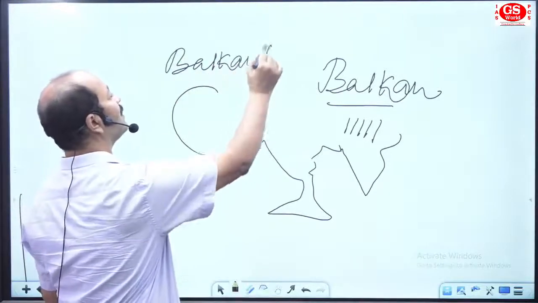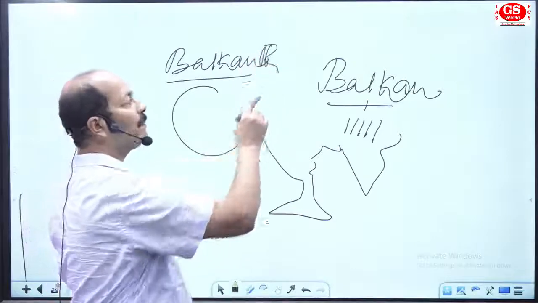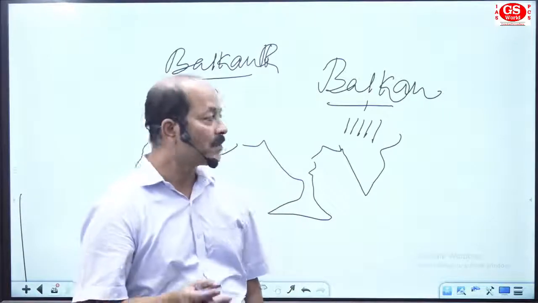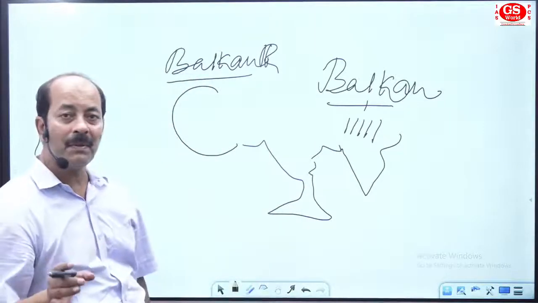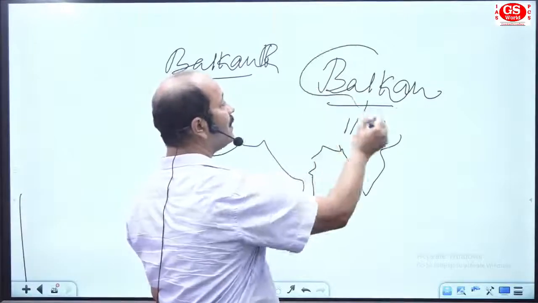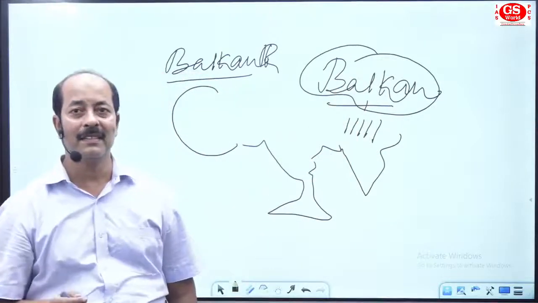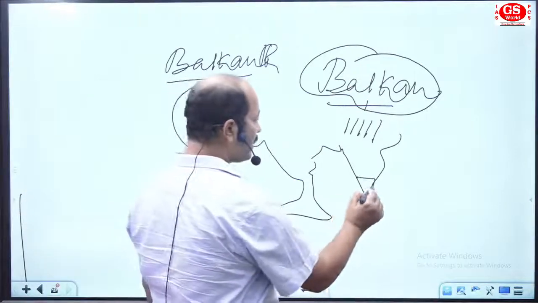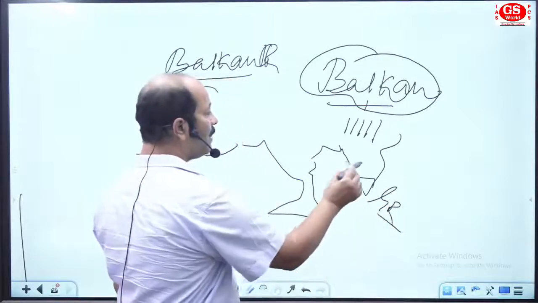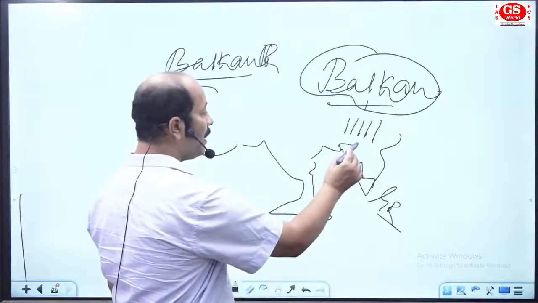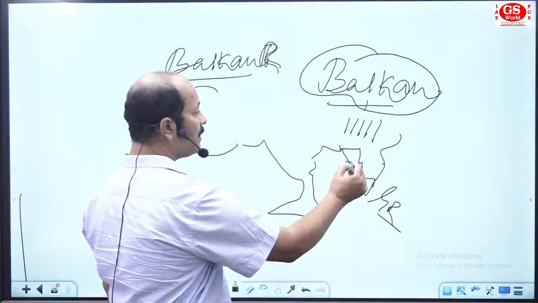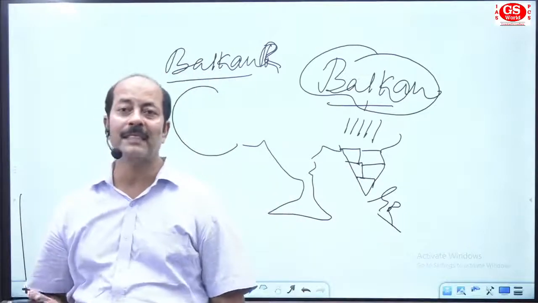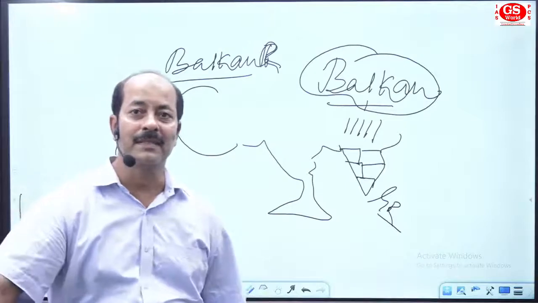Balkan region. So in simple words, not tough words, I am giving you all the things. In the south of Europe, you will find one mountain region, that is the Balkan region, and this Balkan region lies in some of the South European countries. Here we'll find Greece. Here we'll find Macedonia. Then we'll have Croatia, then Bulgaria, and you have Hungary. All these 5 countries are collectively known as Balkan countries.